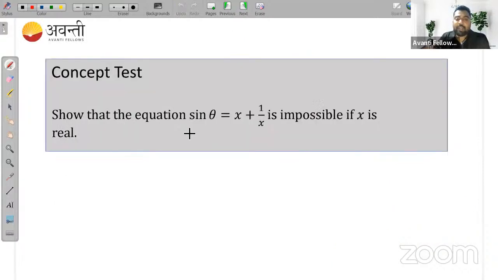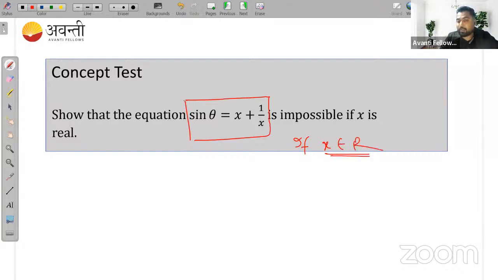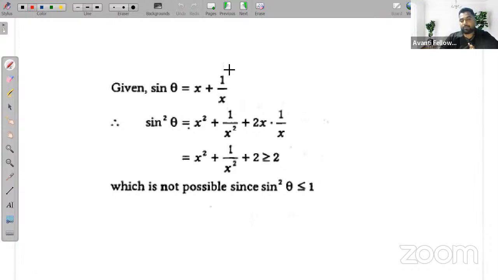है ना? So that the equation sin theta is equal to x plus 1 upon x is impossible if x is real. So that is what he is saying in the question. This equation is impossible if x belongs to real. अगर x एक रियल नंबर होगा तो मेरा ये जो इक्वेशन है ना, this will be impossible. How? Let's see the solution, है ना?